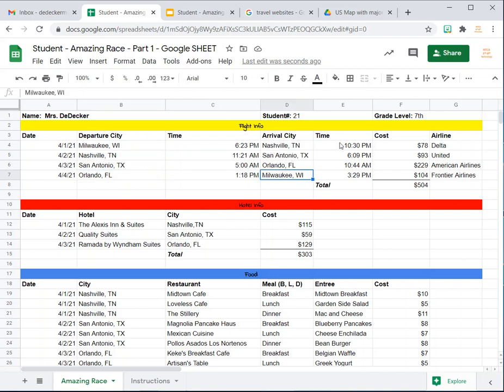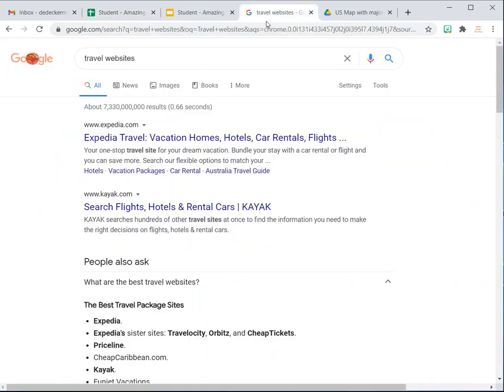So the times for my flights will vary based on what you find on the travel websites. So for my first city, I'm going to be departing from Milwaukee to Nashville. So I got to find a flight to that city on the 1st of April. So I'm going to go to the travel websites.